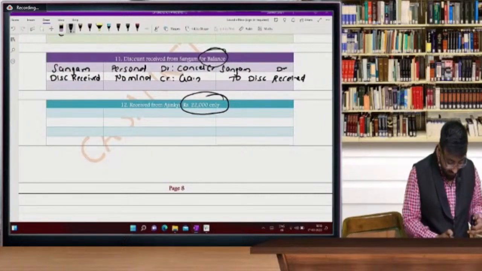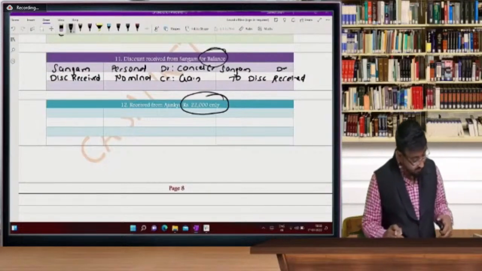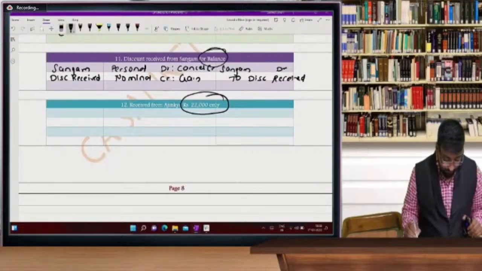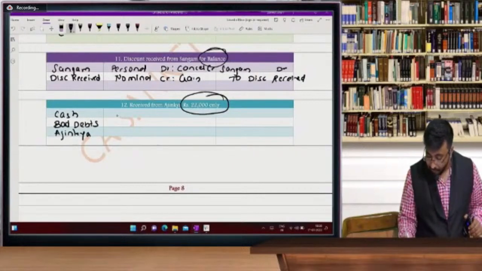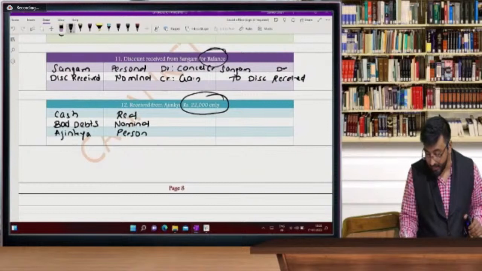Yes, bad debts. Jogu Ishwar ji is answering very fast. Cash account, bad debts account, and Ajinkya account. Cash is a real account, bad debts is a nominal account, and Ajinkya is a personal account.